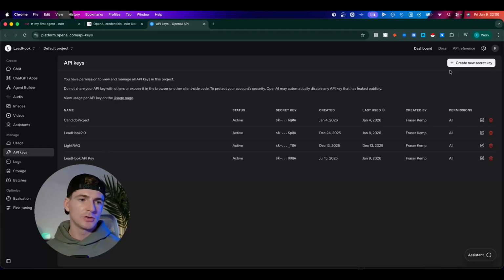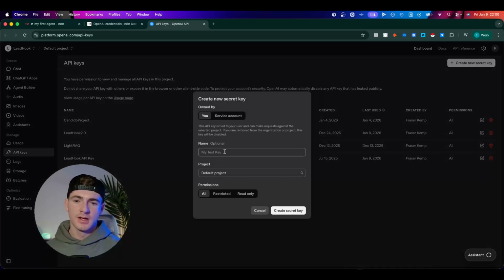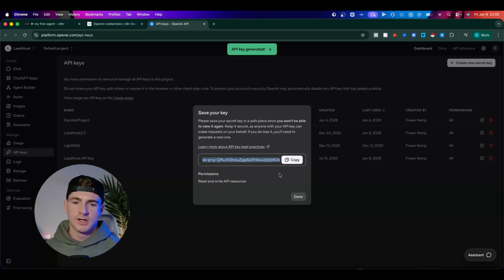So what I can do here is up in the top right, create a new secret key, give it a name. I'm going to call this one YT demo. Project, default, permissions, all fine. Create secret key, right? So that's going to give us our key. I'm going to copy this key, right?